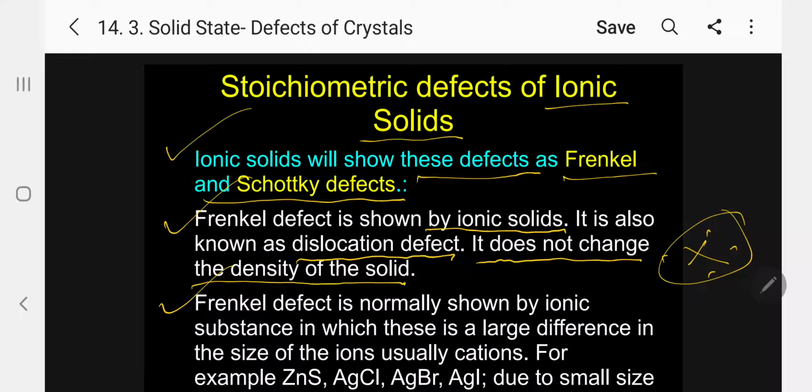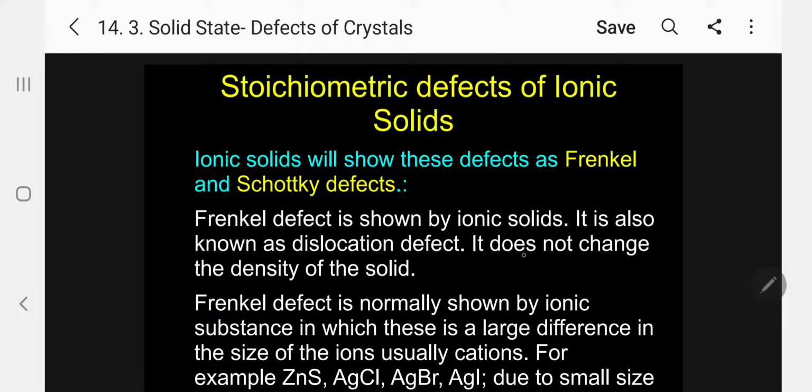Frenkel defect is normally shown by ionic substances in which there is a large difference in size of the ions, usually the cation. For example, zinc sulfide, silver chloride, silver bromide, silver iodide, due to small size. That means the size of the cation will be smaller and the size of the anion will be larger in the case of Frenkel defect. Kindly follow. It is also known as interstitial defect.